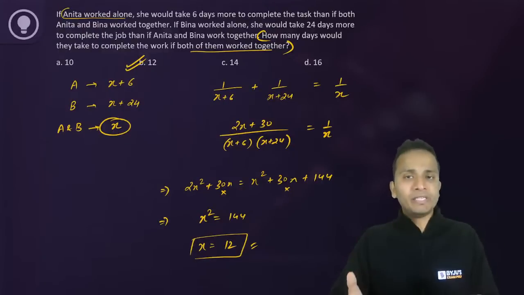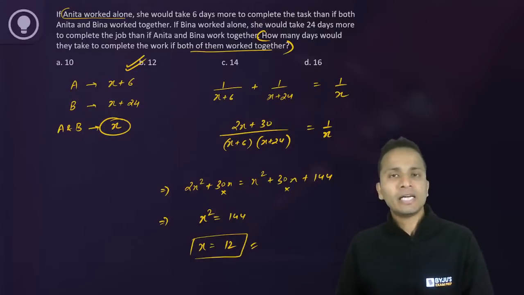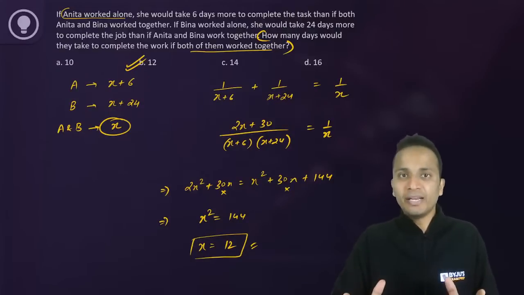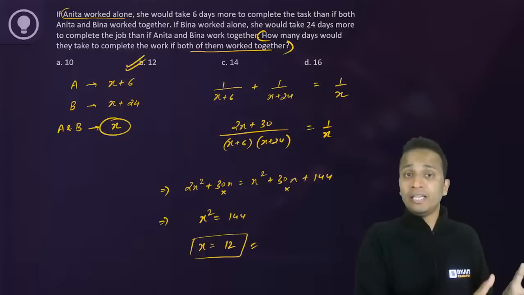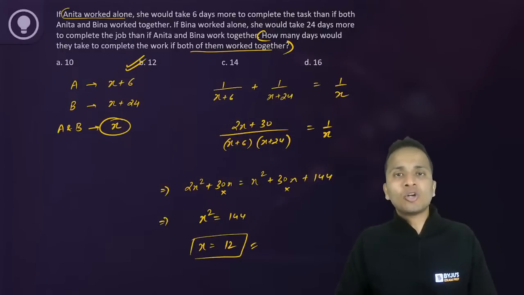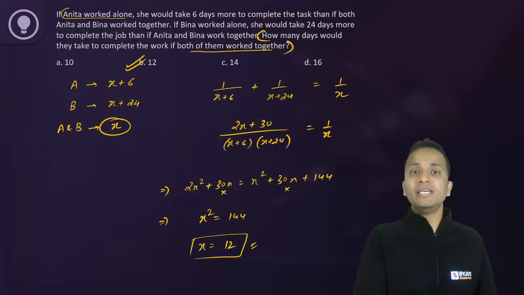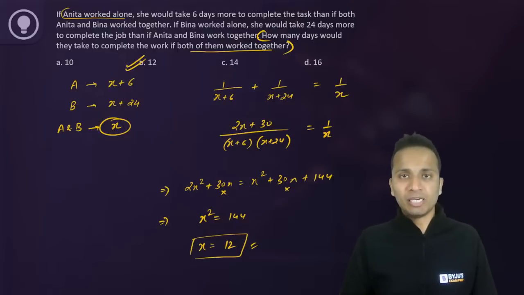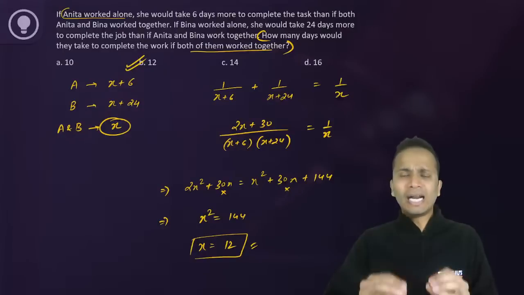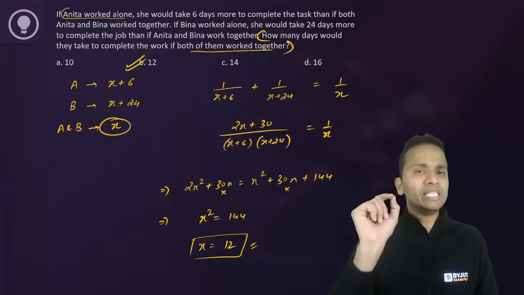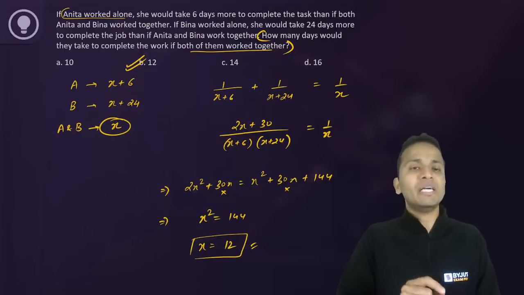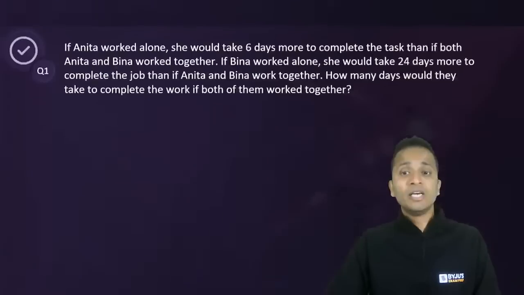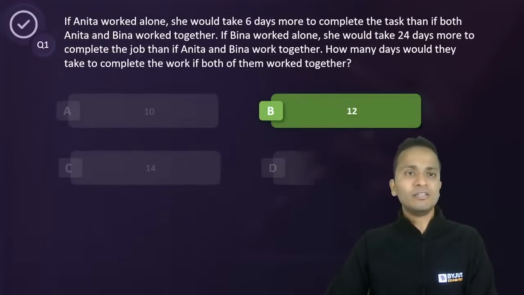So we have spent the time, we have got the correct answer, we have not done anything incorrect, we have not done anything wrongly, and still we have marked the wrong answer. Okay, in this exam there is no negative marking, but still we are losing on positive marks. So it will take you hardly 2 or 3 seconds more to read the last line and identify what is being asked, and after that you can mark your answer. All right, so yes, 12 is the correct answer for this question.